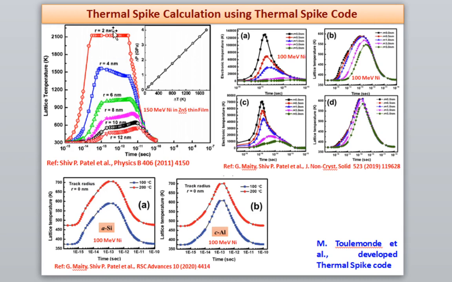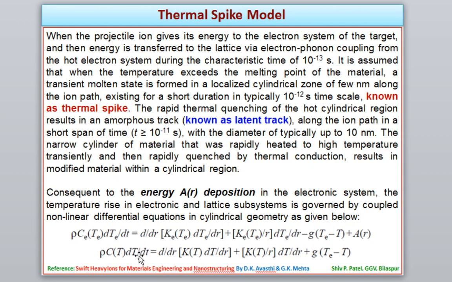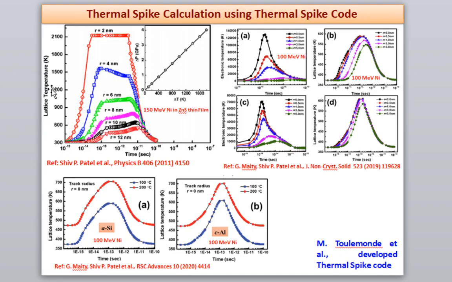This temperature also depends upon the radius of the track. On the x-axis I have plotted the time scale, and on the y-axis the lattice temperature. This lattice temperature occurs after electron-phonon coupling. When electrons and atoms have gone into the excited state and come back to the ground state, because of these two coupled equations, electron-phonon coupling takes place. After this, the temperature of the lattice increases.